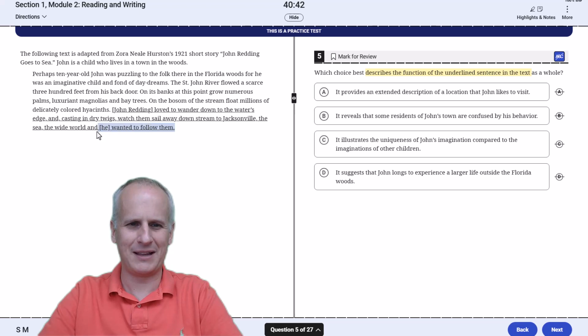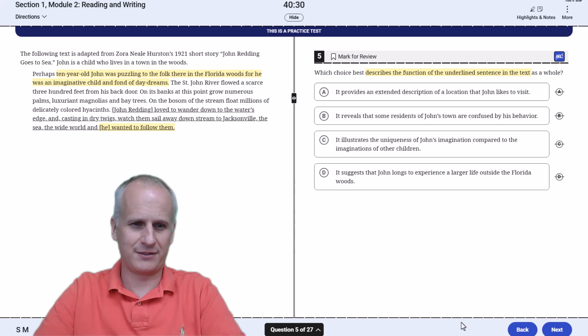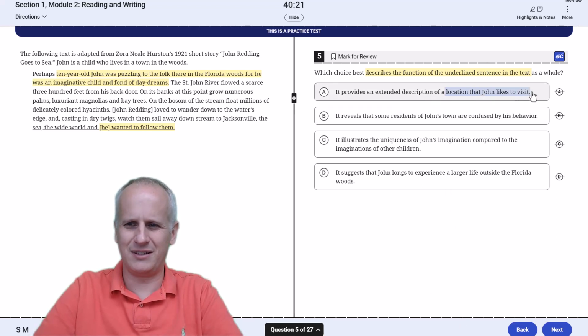So that's really the main idea, is it shows that John was a puzzling child, but was imaginative and wanted to follow things past where he lived, to Jacksonville and the wide world beyond it. So starting with choice A, it provides an extended description of a location that John likes to visit. No, he doesn't want to go to the end of the water. He wants to go to the wider world.